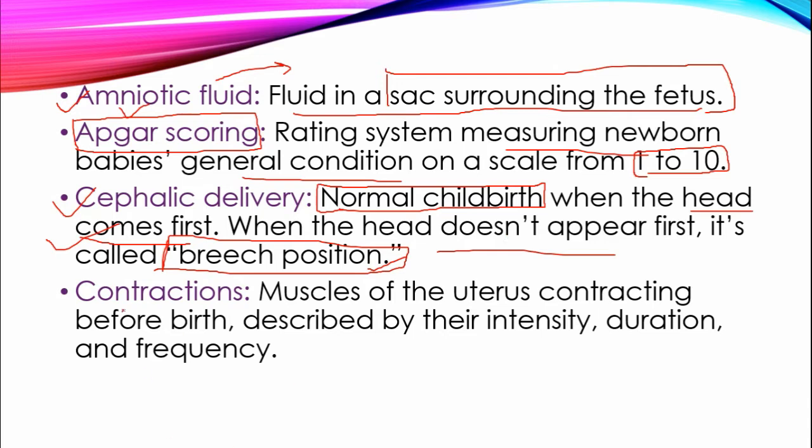And after that, contraction. The muscles of the uterus contract before birth, described by their intensity, duration and frequency. This contraction is going to increase and decrease through the process of labor. In further videos we are going to study how the intensity, the duration and the frequency of contraction increase or decrease with the stages of labor.